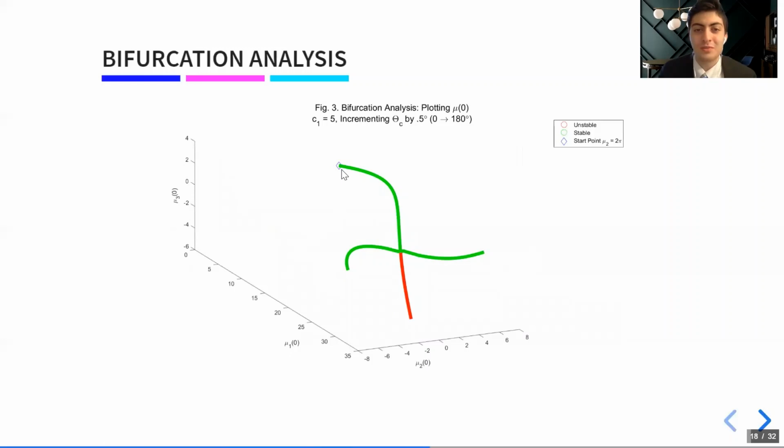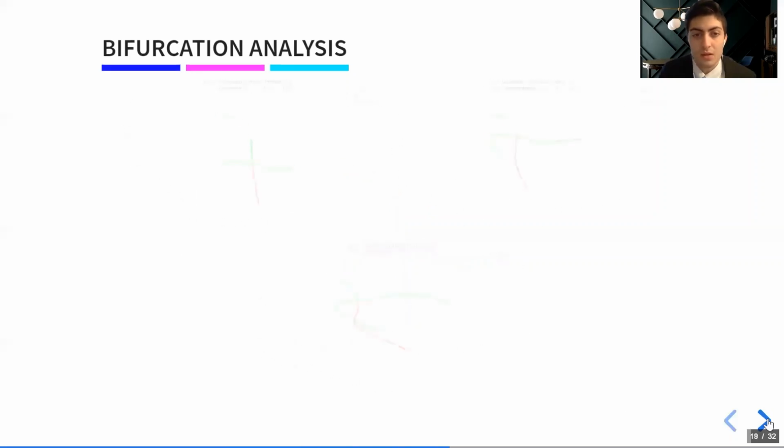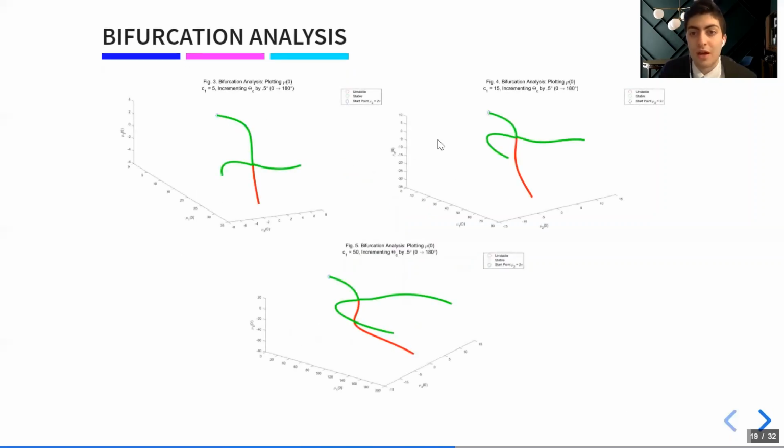We're starting from 0 degrees, twisting up to 180 degrees, and somewhere along the line, we will reach this first unstable point. And the entire branch after this unstable point is unstable. We also can find these left and right branches, which are stable branches, meaning this is a supercritical pitchfork bifurcation. This result's consistent for different values of C1. So here I have C1 equal to 5, 15, and 50, all of which show this supercritical pitchfork bifurcation.